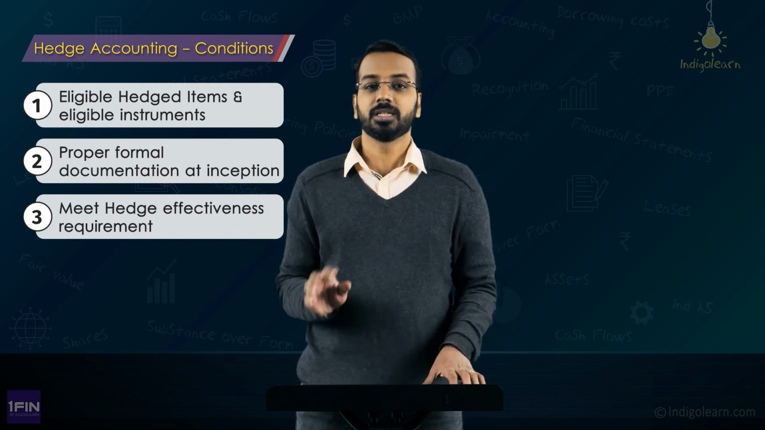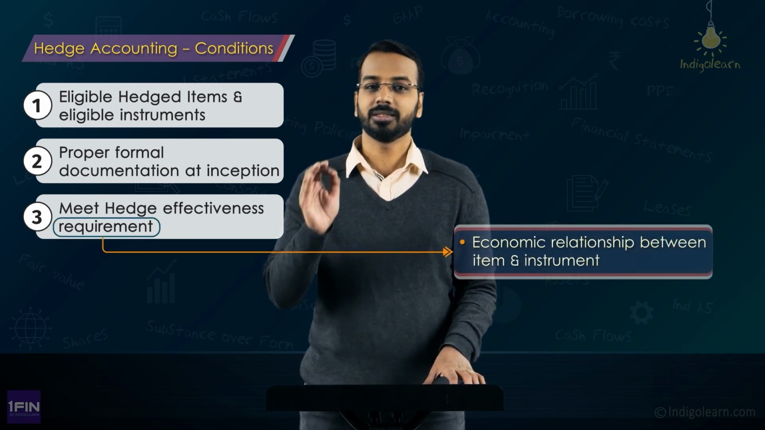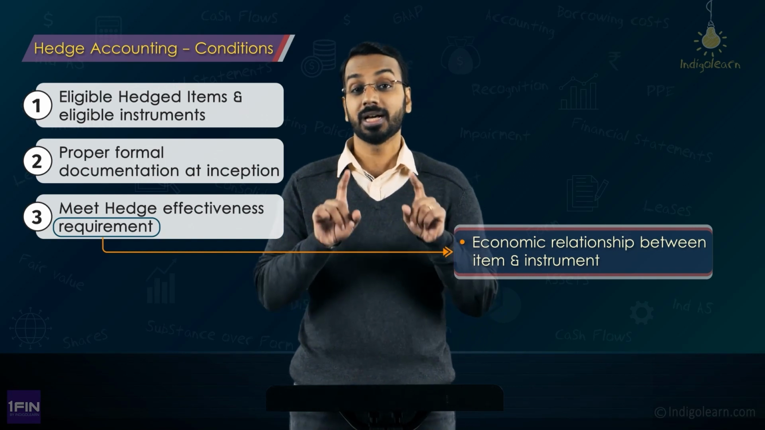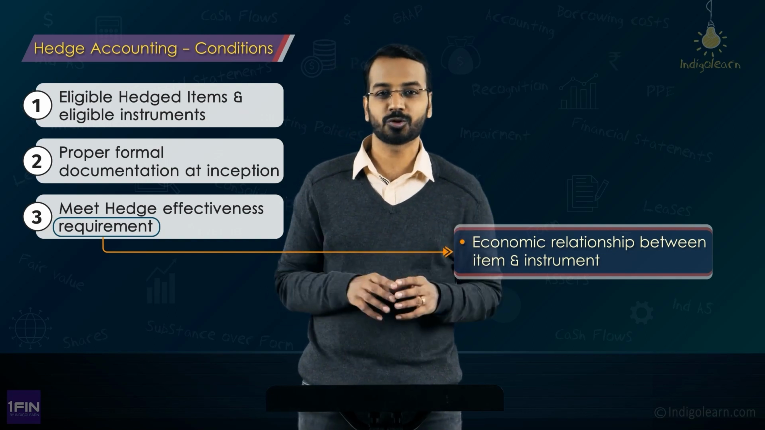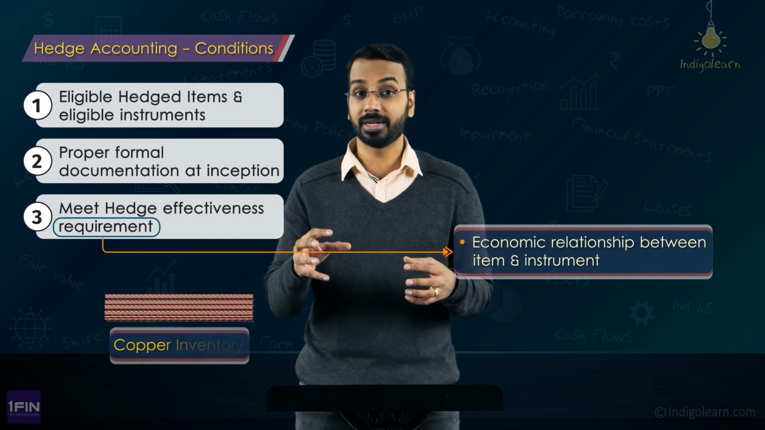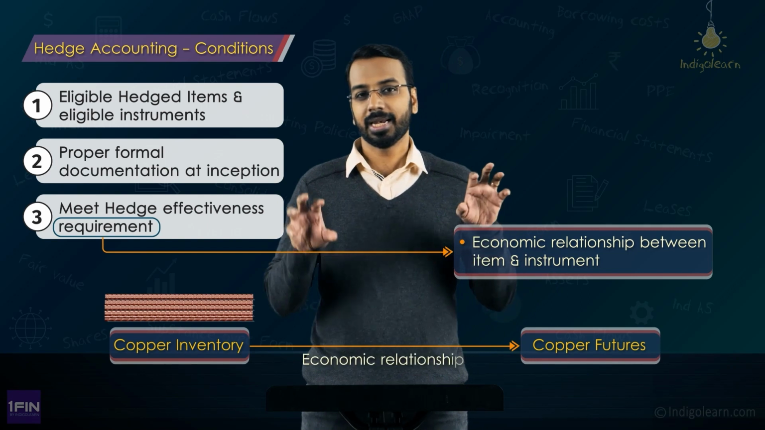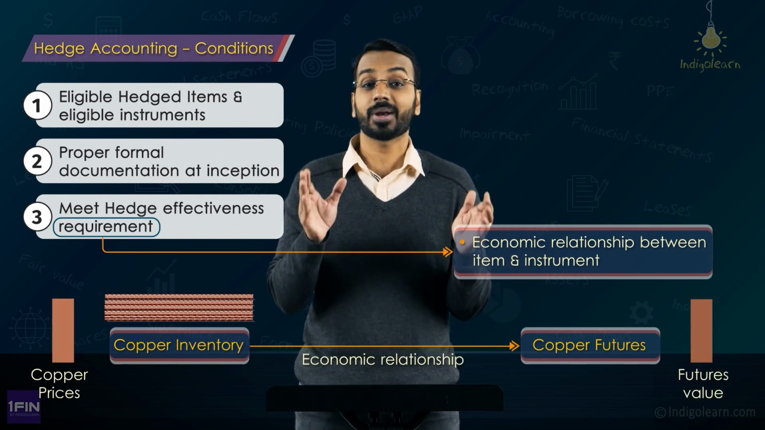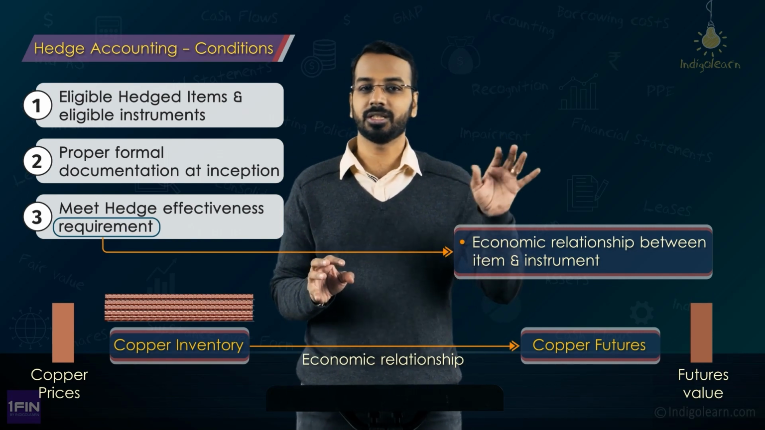What are those conditions? The first one says that there has to be an economic relationship between the hedged item and hedging instrument, meaning to say there has to be a form of economic relationship between both the hedged item and the hedging instrument. Only then is the hedge effectiveness test met. For example, when we talk about inventory, let us say copper, there is physical copper and there is a future copper market. Okay. Now, is there an economic relationship between these two? Yes, absolutely, because the price changes of physical copper will impact the price changes of futures in the copper market.